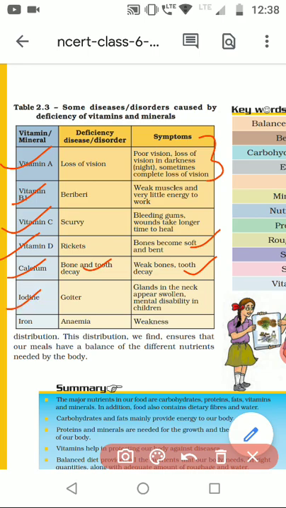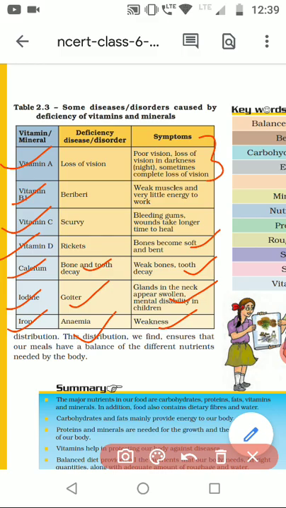Next is deficiency of iodine. Iodine is important because it helps in metabolism and it's part of the thyroxine hormone. Now if it is not there in our body or it's less in our body, then it forms goiter, and there is a swelling in the neck of the individual who has this deficiency. Next is iron deficiency. It causes anemia and overall weakness, because iron is responsible for supply of oxygen to the entire body, and when there is deficiency of iron, your body is not getting sufficient oxygen, so there is overall weakness in your body. So anemia is a very dangerous condition.